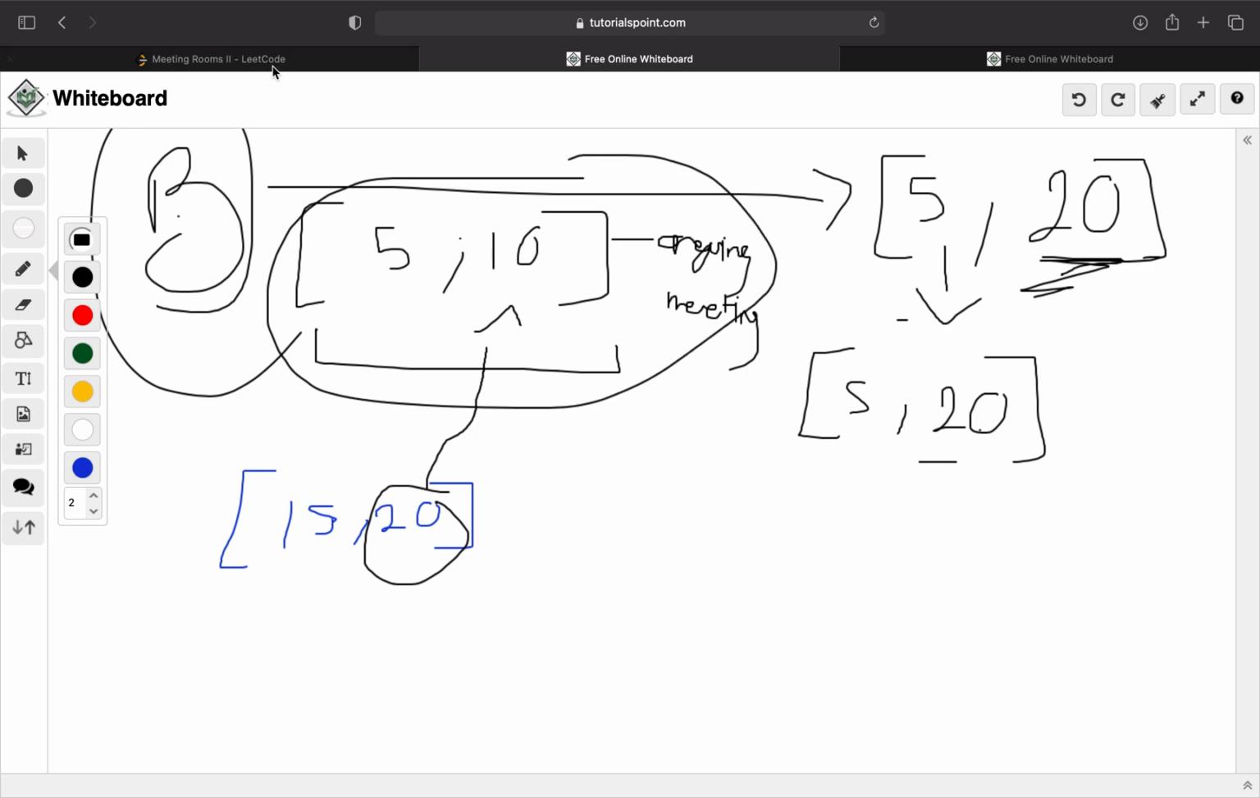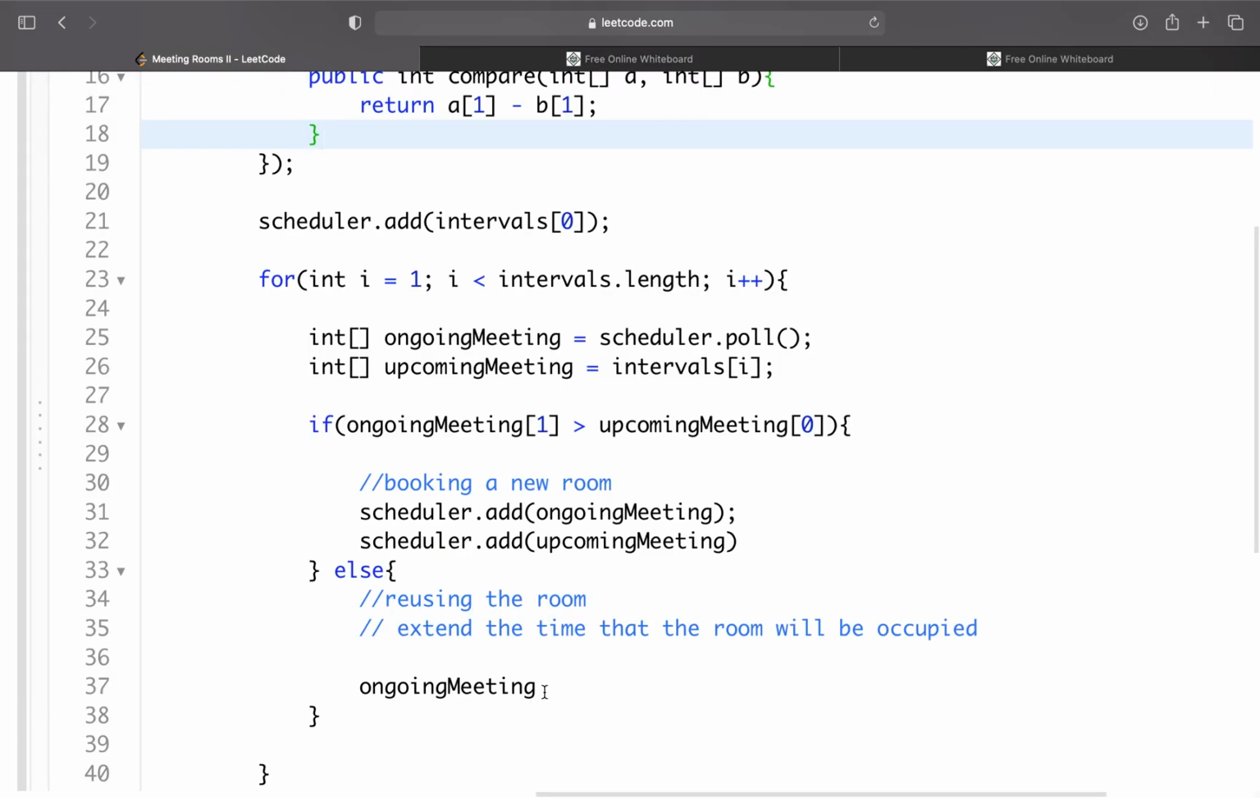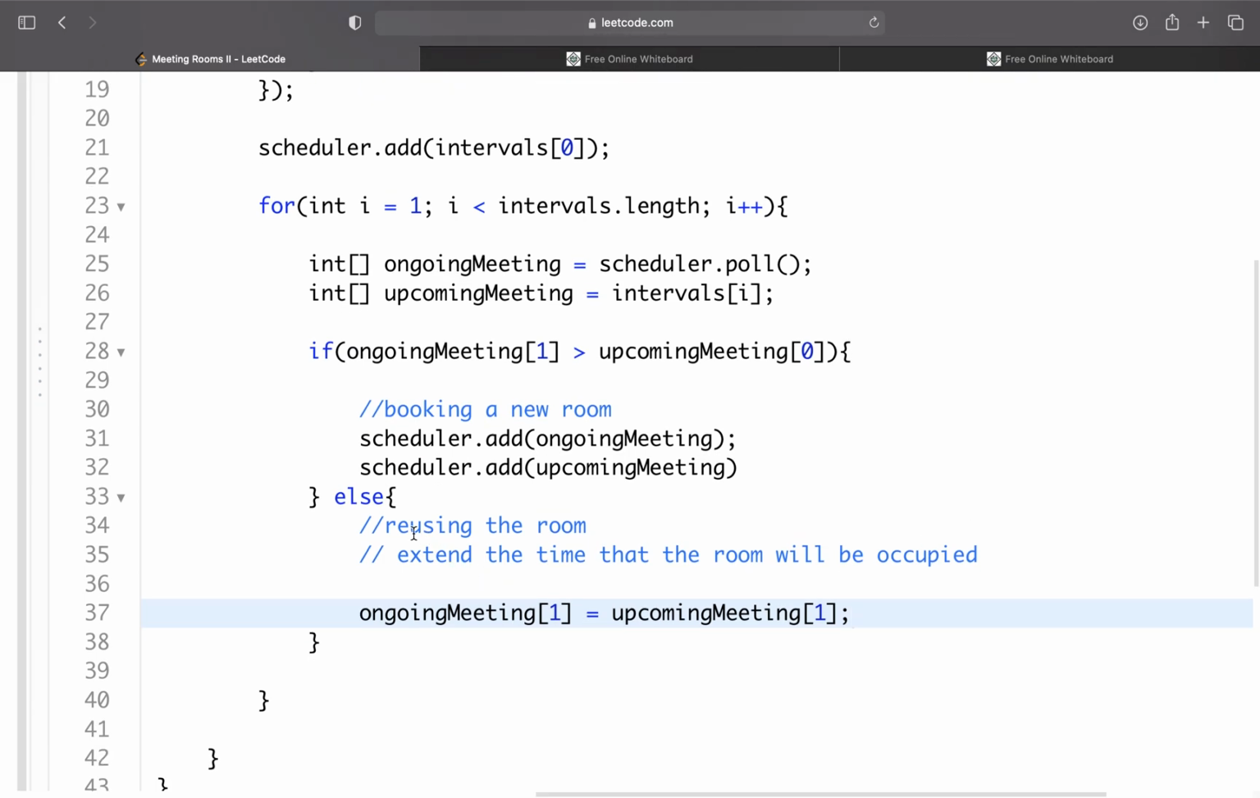This is the ongoing meeting, Howard's meeting. We know right now it ends at 10, but since Adam's going to reuse this room after me, say take the ongoing meeting's end time, so at index 1, that's the end time, and update it to be the end time of Adam's meeting, the end time of the upcoming meeting. So equals upcoming meeting at its end time. Okay, so I really hope this makes sense.